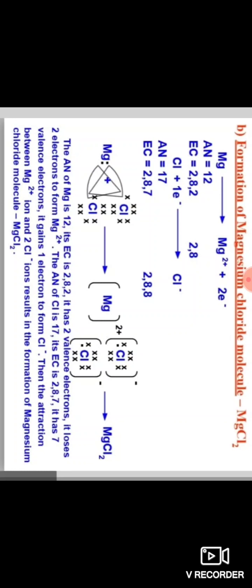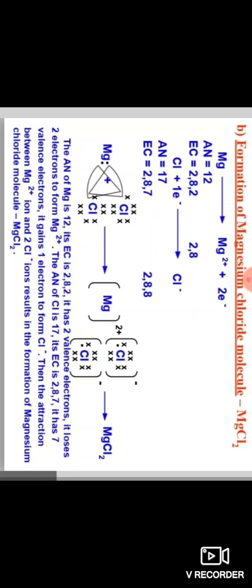And chlorine. Atomic number of chlorine is 17. So its electronic configuration is 2, 8, 7. So K shell accommodates 2 electrons, L shell can accommodate 8 electrons, and M shell can accommodate 7 electrons. So when it becomes an octet, it takes 1 electron from the magnesium and forms the octet structure.